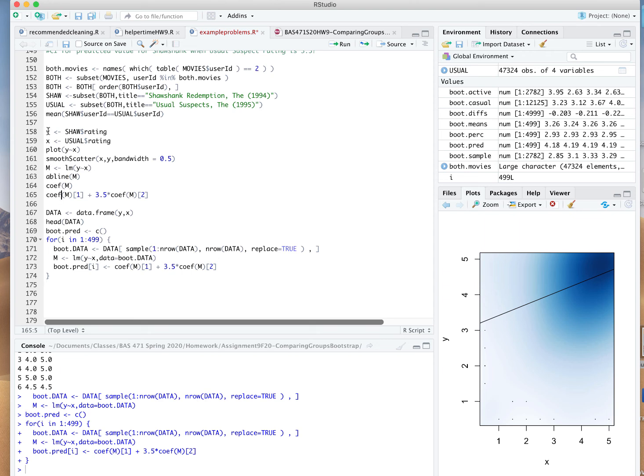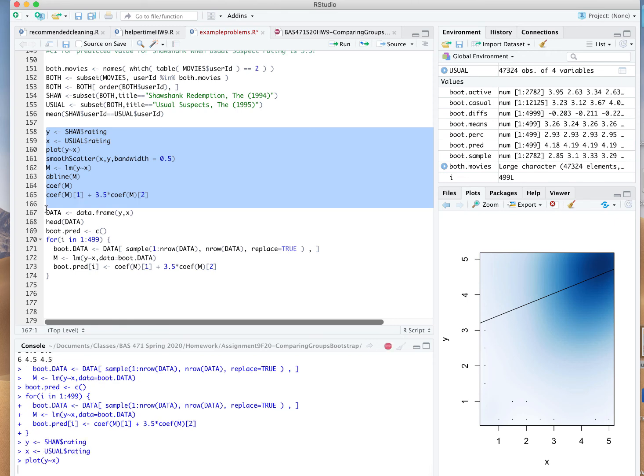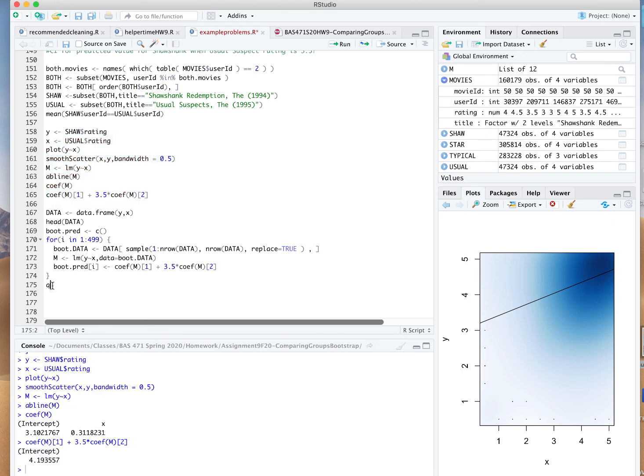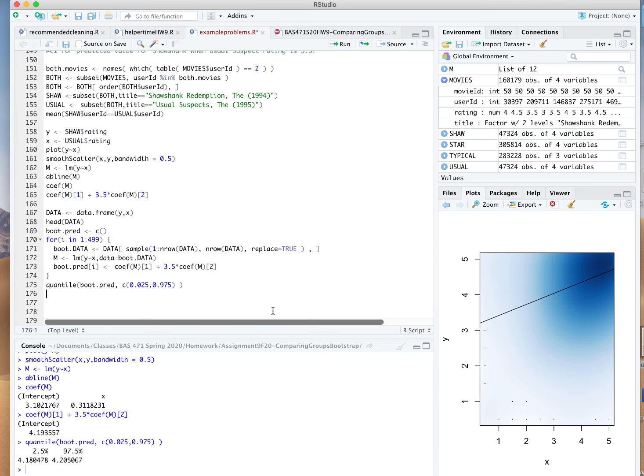So my best guess was 4.19. What's my 95% confidence interval? Getting the percentiles written out right. First argument is always what we're measuring from the bootstraps each time around. I would say that I'm 95% confident that the average rating assigned to the Shawshank Redemption, when we're talking about users that have rated 3.5 for the usual suspects, is going to be somewhere between 4.18 and 4.2.